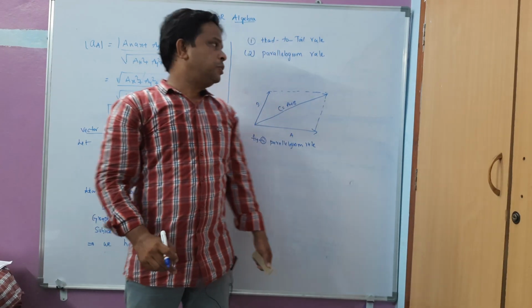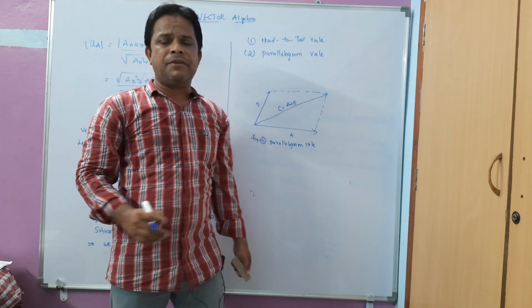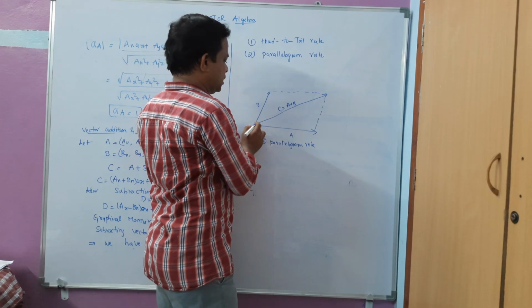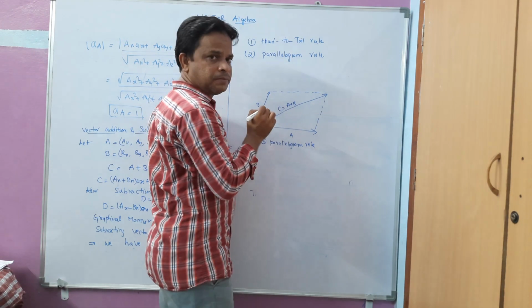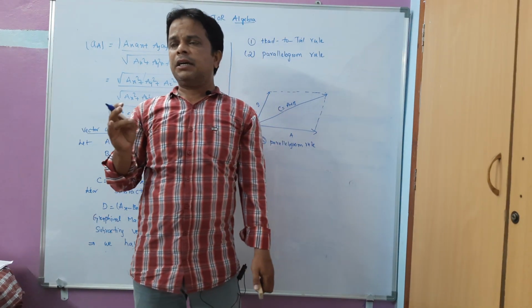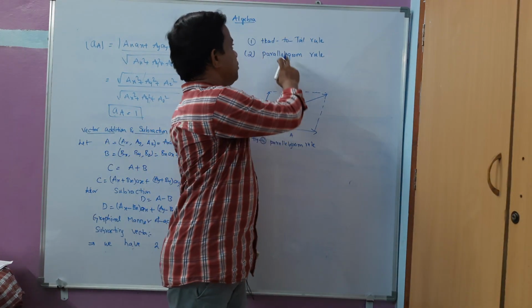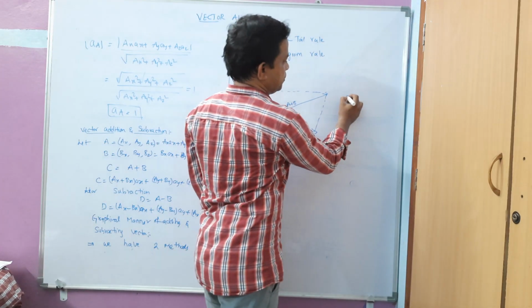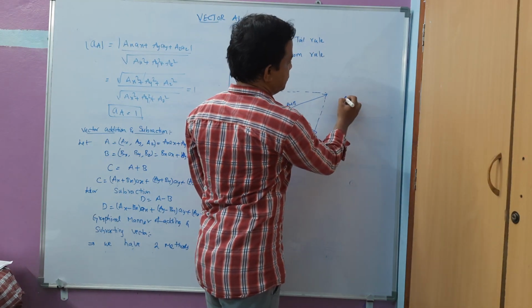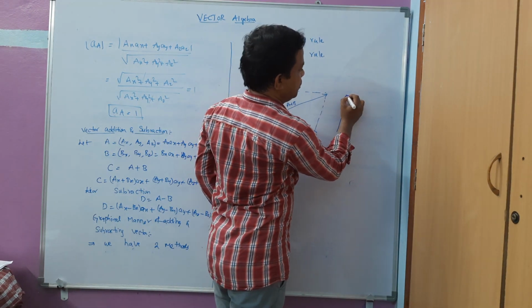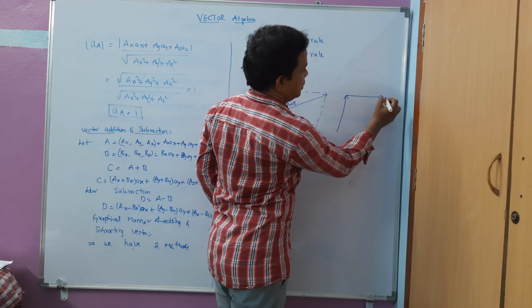Similarly, head to tail rule. In the name itself we have head to tail. So suppose I draw a vector like this, this is the head and this is the tail. Now I will take two vectors here, following the head to tail rule like this. Suppose I take an A vector, and the tail of another vector should be attached to this first vector like this.